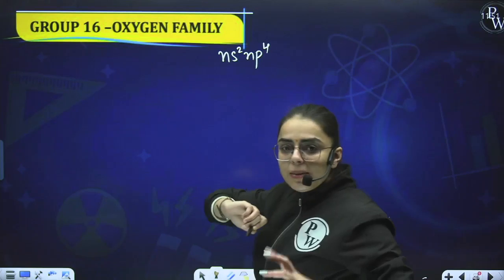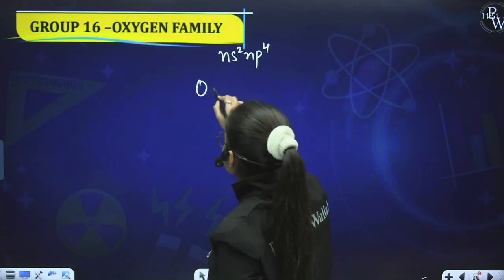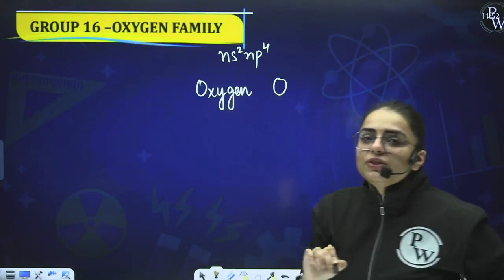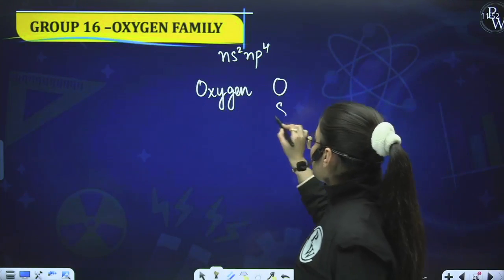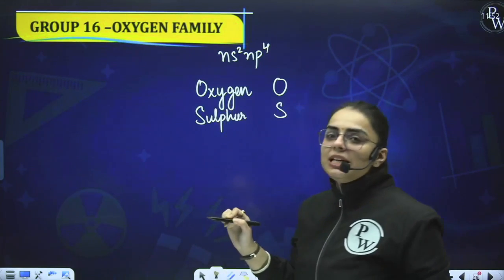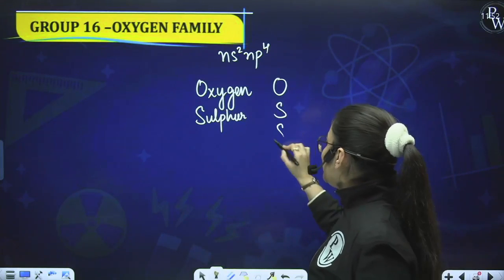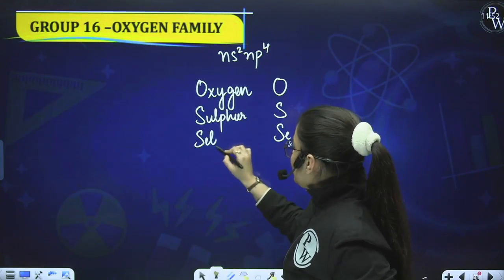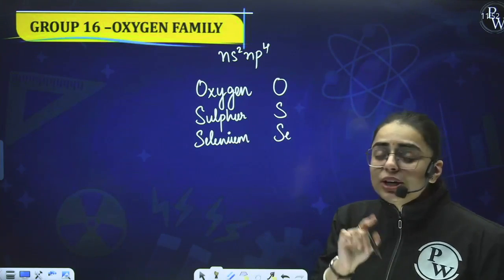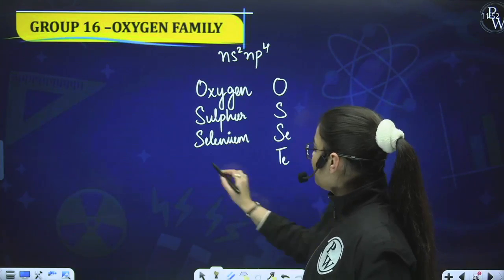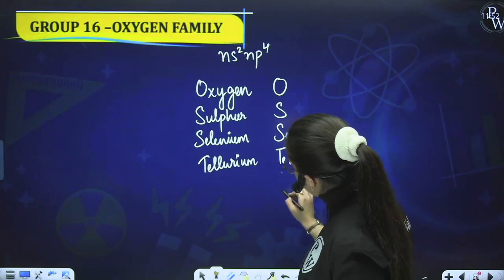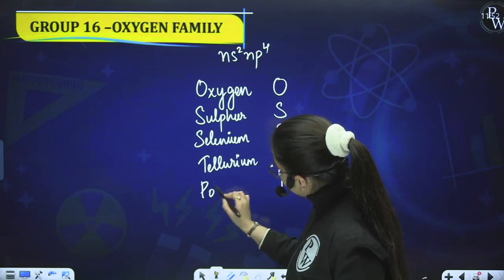Now what are the elements present in the oxygen family? The very first member is oxygen itself. The next member is sulfur. The next member is selenium. Is it clear to you? Now the next member is tellurium. Next is polonium.